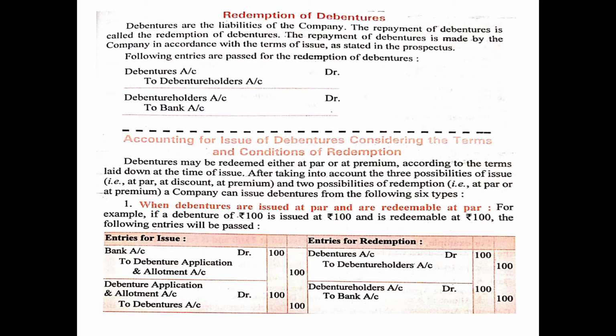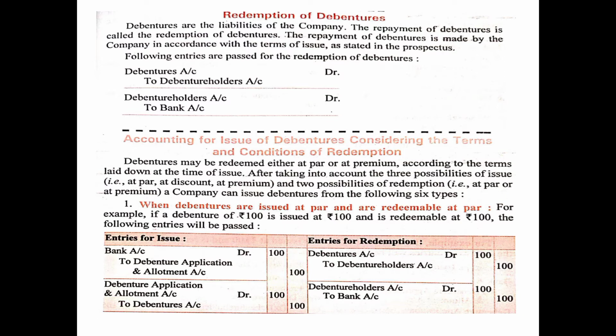Now, accounting for issue of debentures considering the terms and conditions of redemption. Debentures may be redeemed either at par or at premium according to the terms laid down at the time of issue. Whenever the debentures are issued, the terms regarding the redemption are also fixed at that particular time.